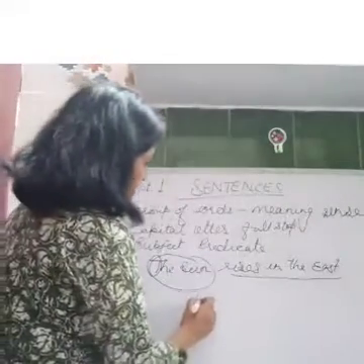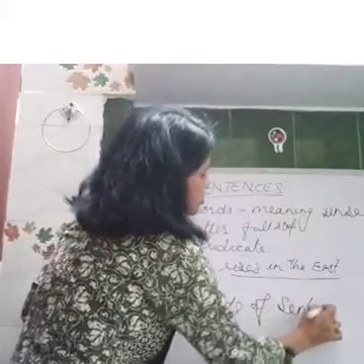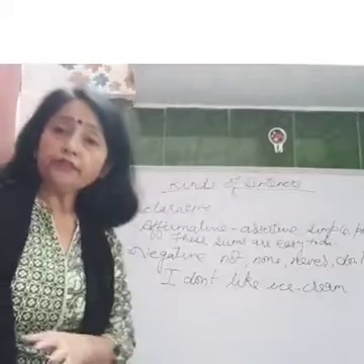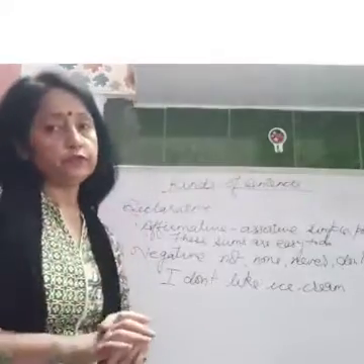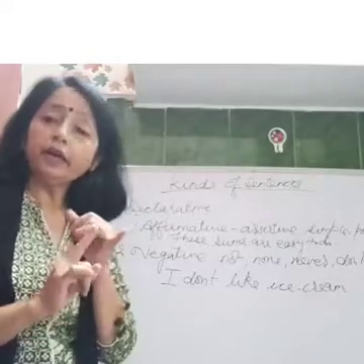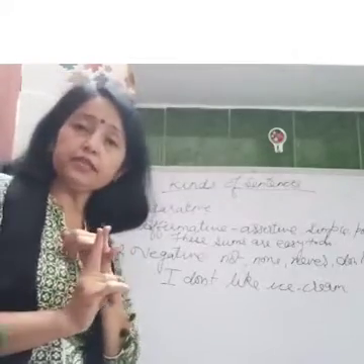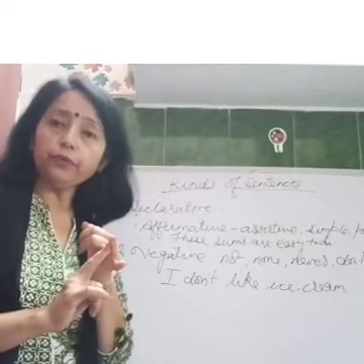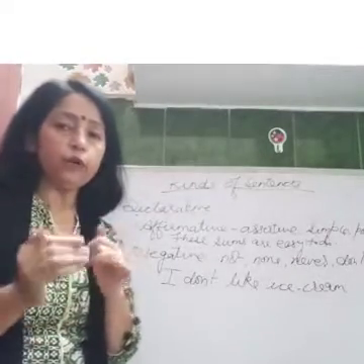Now let us do kinds of sentences, which you have already done in previous classes. Now let me tell you the kinds of sentences. There are 5 kinds of sentences. First is the declarative sentence, second is the interrogative sentence, third is the imperative sentence, fourth is the exclamatory sentence, and the fifth one, which will be new for you, is the optative sentence. Now let me explain one by one.